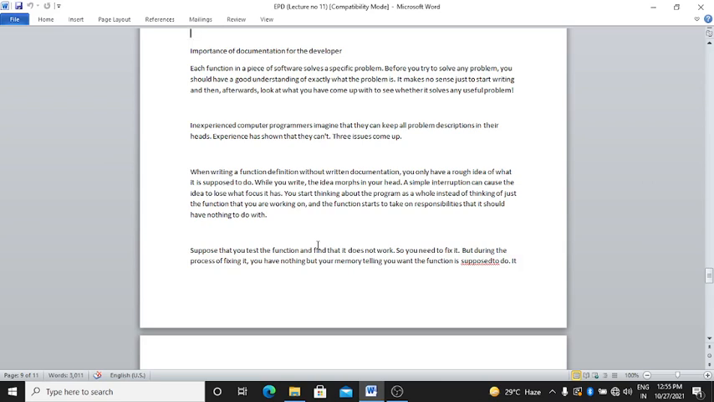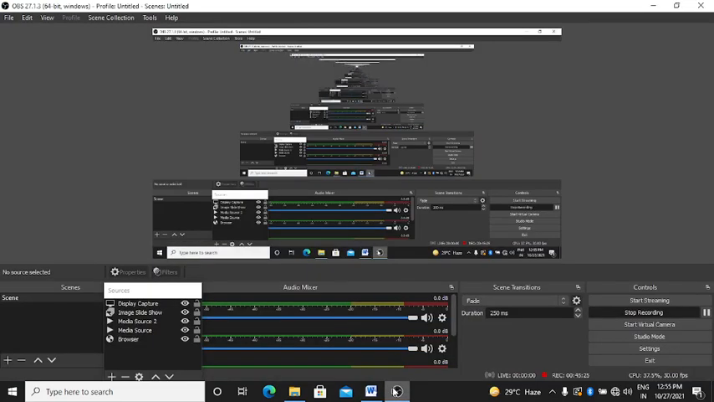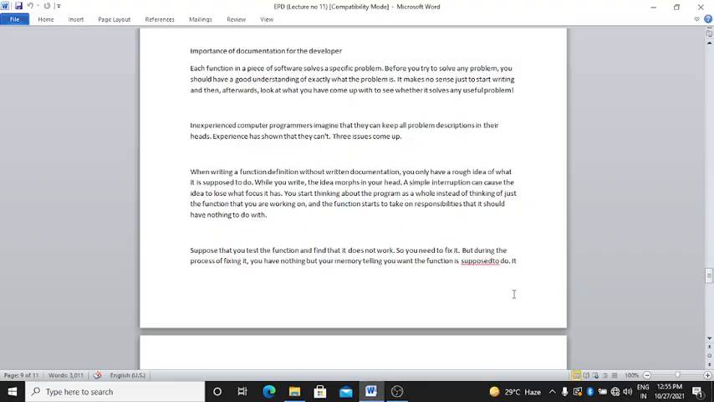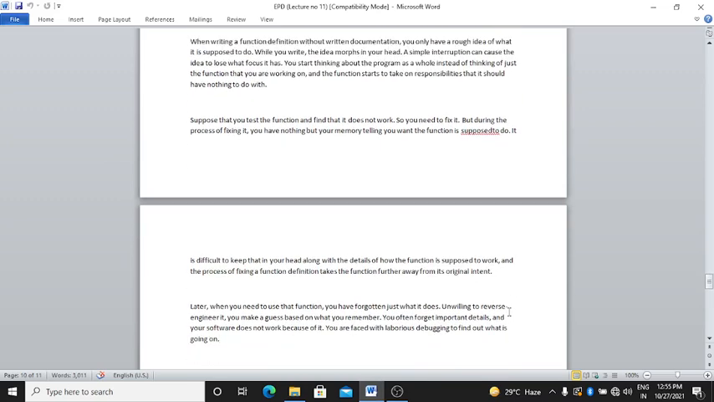Suppose that you test the function and find that it does not work, so you need to fix it. But during the process of fixing it, you have nothing but your memory telling you what the function is supposed to do. It is difficult to keep that in your head along with the details of how the function is supposed to work, and the process of fixing a function definition takes a function further away from its original intent.